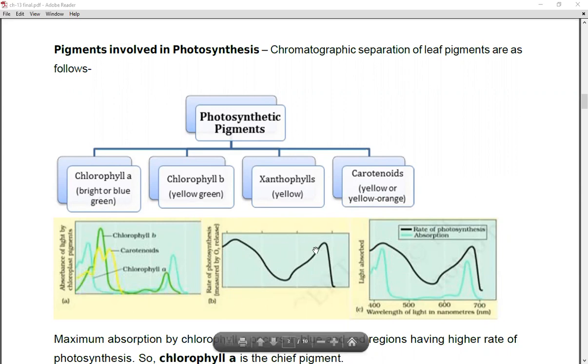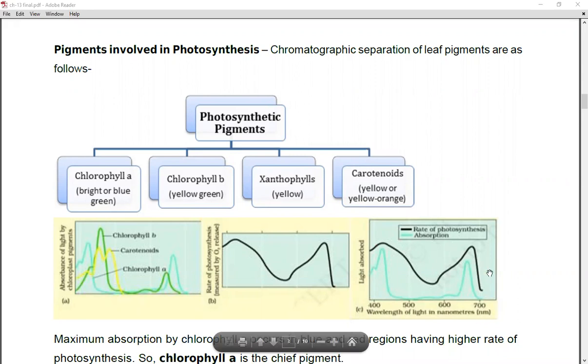Second, this graph shows the rate of photosynthesis, which is measured by the oxygen release. Because if one molecule of CO2 is being taken up, then in the same way oxygen is released out. So if we measure the oxygen release which is taking place, then we can calculate how much rate of photosynthesis is taking place.